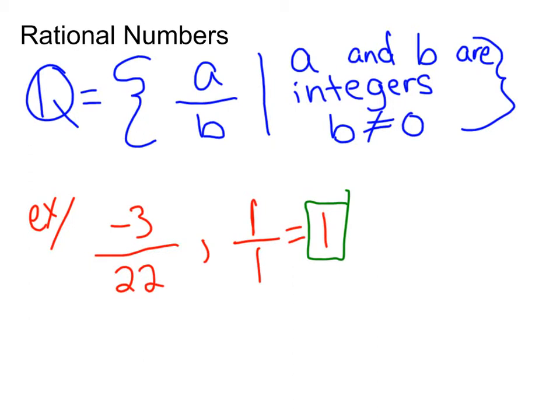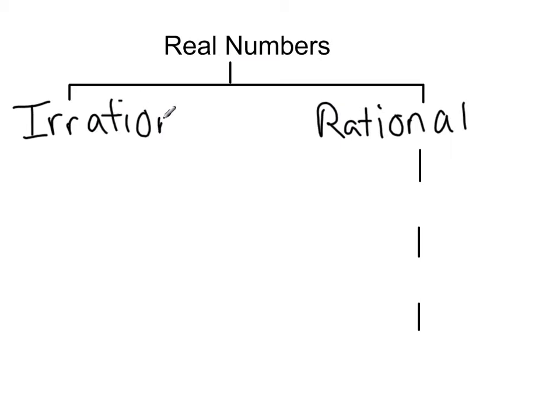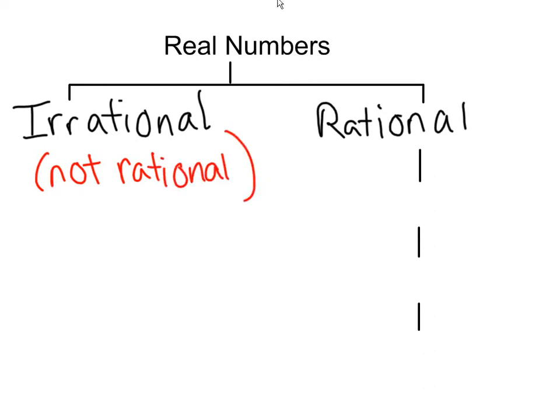What I want to go ahead and give you is an overview of our real numbers, which was the title of this section, real numbers. So the real numbers break into two categories. We have the rationals, which we just experienced, and then the ones that are kind of flaky to us, we call them the irrationals. And since they're so hard to write exactly, we'll just think of them as not rational. And that will keep our viewpoint for now until we can expand it further. Now, rational pretty much includes all of the integers.